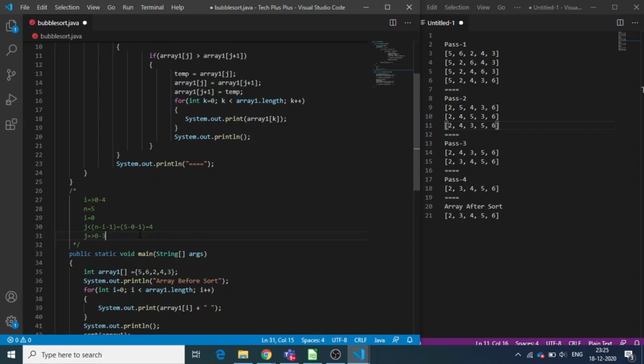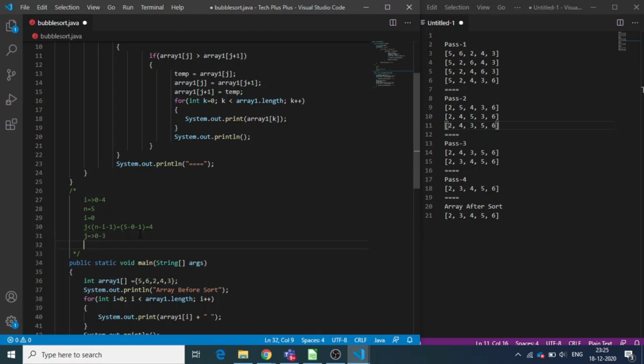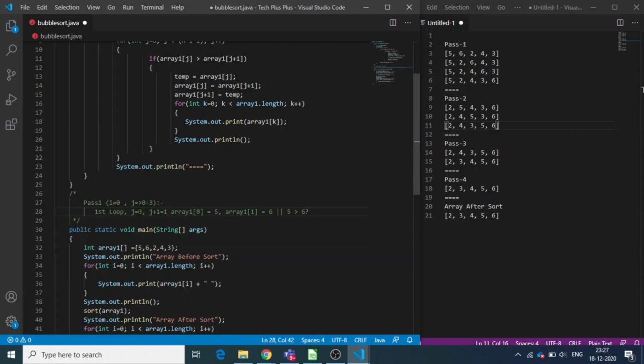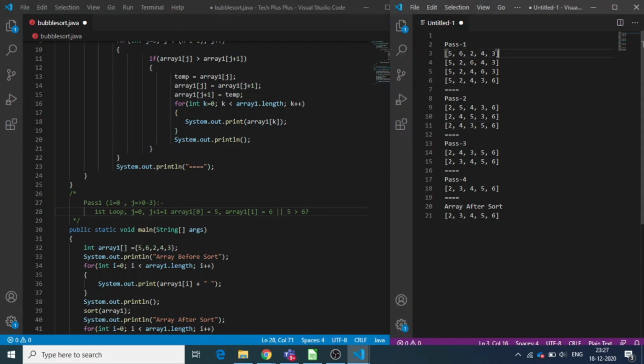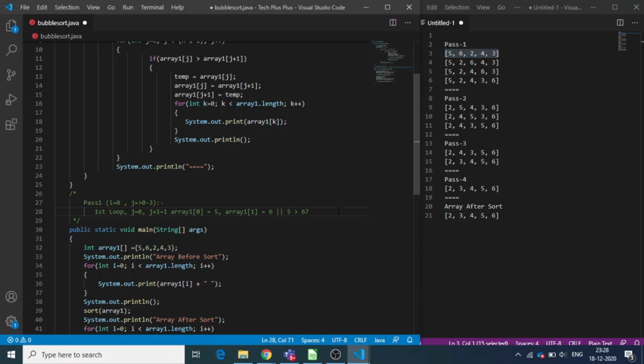Now let's see the loops within the first pass. In the first loop of pass 1, we have the value of j as 0. Thus the value of j plus 1 will be 1. The element at the 0th position of the array is 5 and the element at the first position of the array is 6. Then we compare, is 5 greater than 6? The answer is no. So we do not swap here. On the right side you can see the output. This array is the same as the initial array. We have not done any swapping yet. Let's see the second loop.